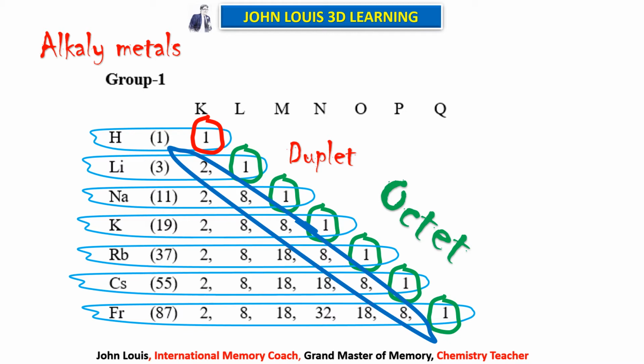Here alkali metals have 1 electron in the outermost orbit and 8 electrons in the penultimate orbit, except lithium. Lithium has 2 electrons in the penultimate orbit, because that is the first orbit. So by donating 1 electron, they all can become stable. So therefore they are willing to lose 1 electron to attain stability. So let us take group 2 elements now.